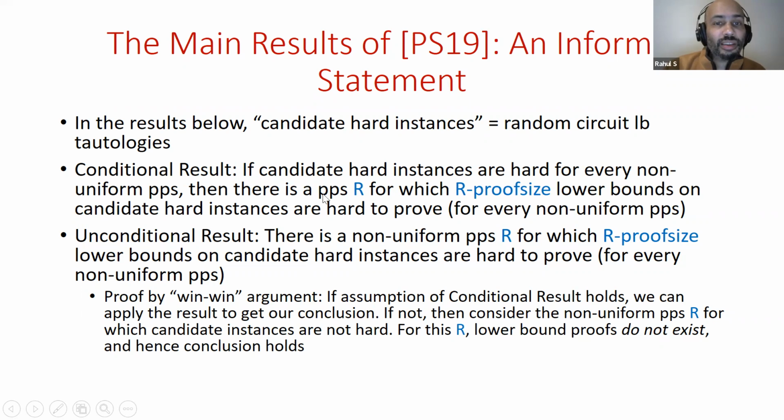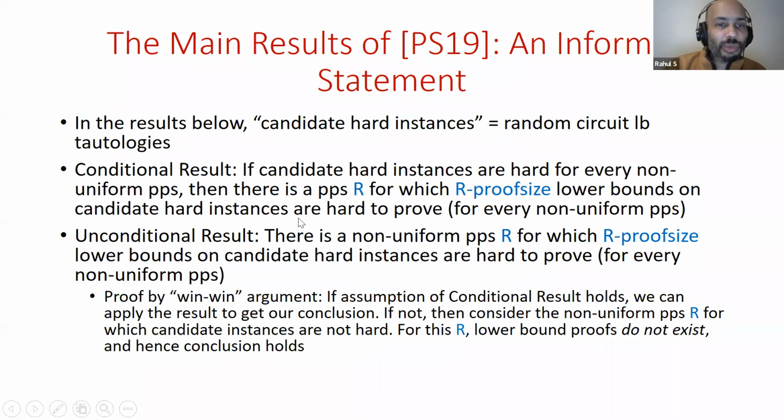But if that's the case, then there is a propositional proof system R for which proof size lower bounds for R are hard to prove. And they're hard to prove by any non-uniform propositional proof system. So this hardness here is quite significant. So assuming the hardness of these instances, there is a propositional proof system R which is hard to analyze. That's the form of this conditional result.